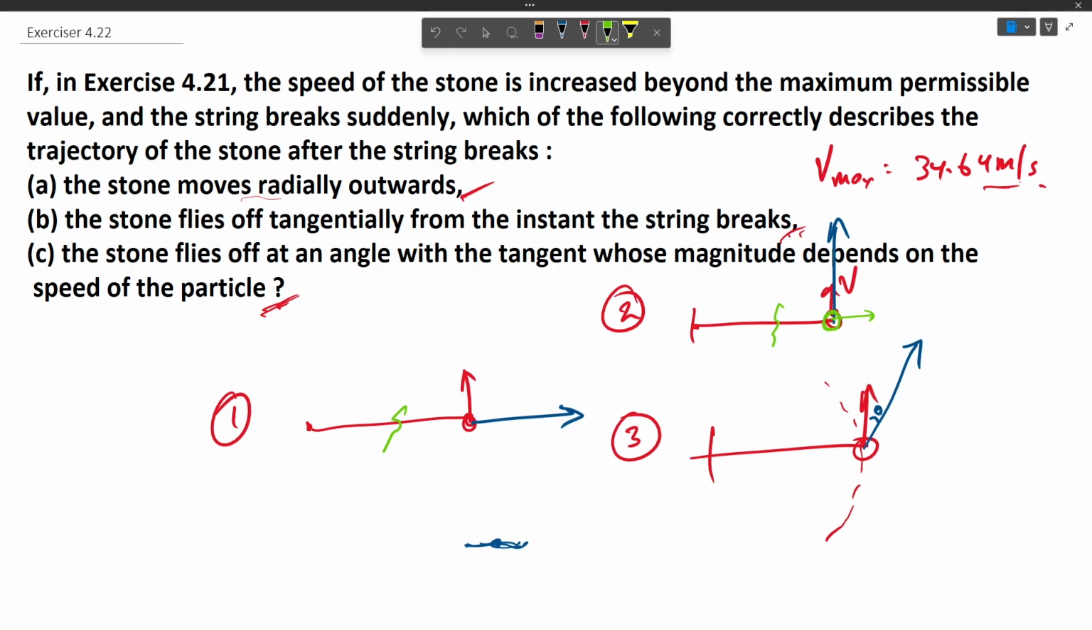So it is proved that the stone will fly off tangentially in the instant the string breaks, because the velocity is always directed tangentially to the path in a uniform circular motion. So the stone will follow its velocity and it will go in the direction of its velocity. Thank you.